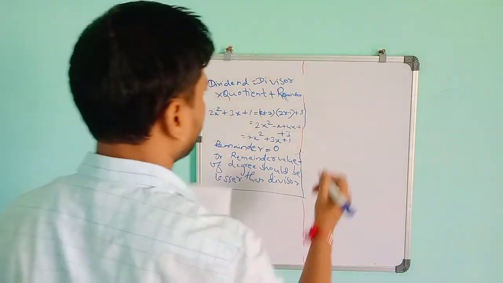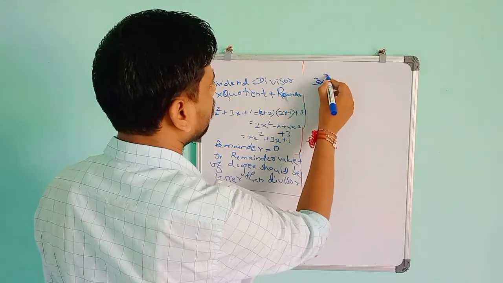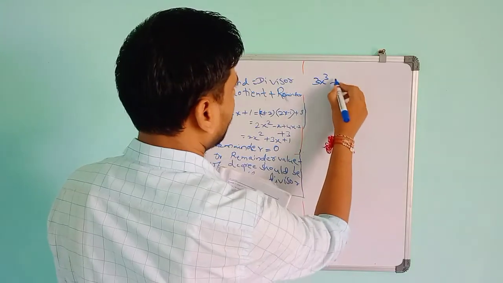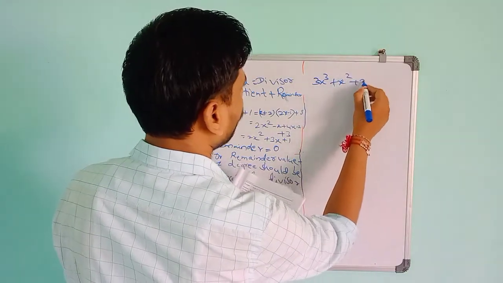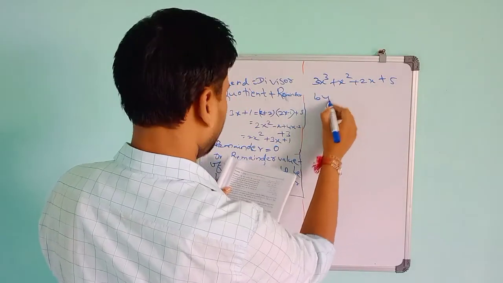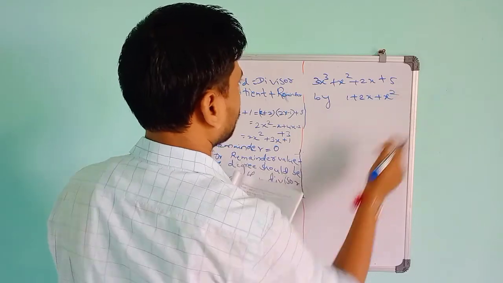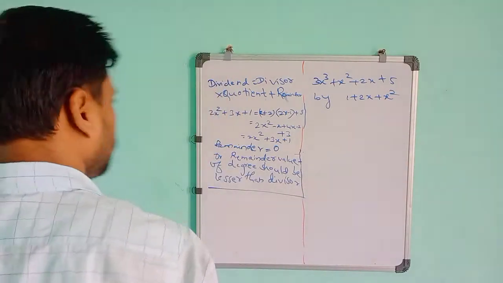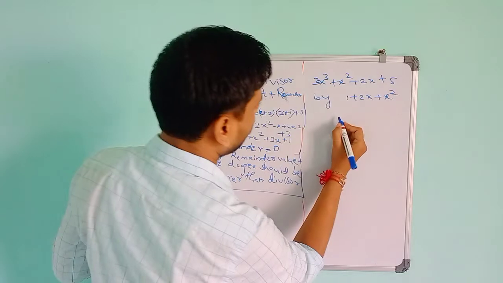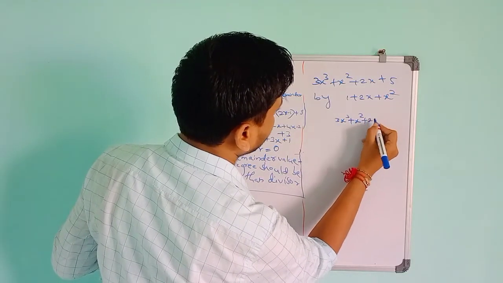For the cubic example, they will tell you to divide 3x cube plus x square plus 2x plus 5 by 1 plus 2x plus x square. So you have to divide this. The dividend here is 3x cube plus x square plus 2x plus 5.